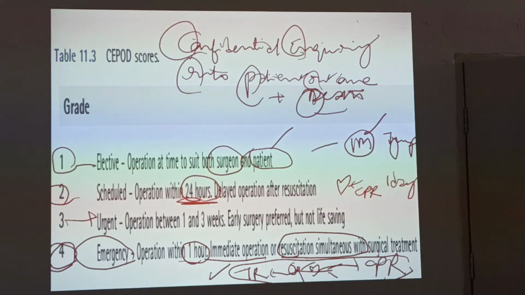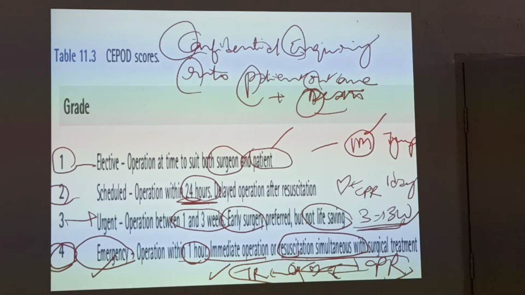3 is an urgent one between 1 and 3 weeks. Remember, 3 for 3 weeks. But not life saving. So early surgery is preferred, but it is not life saving. 3 for 3 weeks, within which you can do. This is what CPOD is about. That is, 4 is emergency. You have to do CPR and resuscitation, and you have to do surgery at a time.